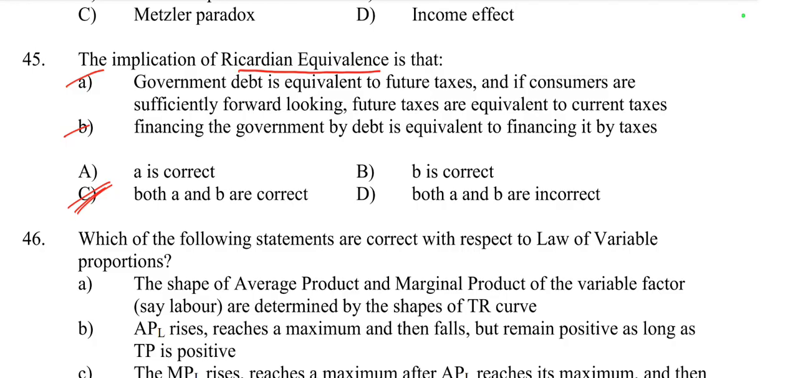So as a result, government borrowing doesn't affect the overall level of demand in the economy, because individuals will save today in anticipation of higher taxes tomorrow. Hence financing government expenditure through debt is seen as equivalent to financing it through current taxes. So both the statements are correct here.